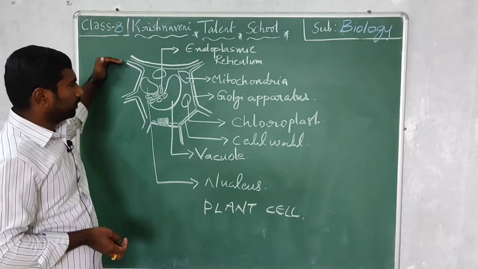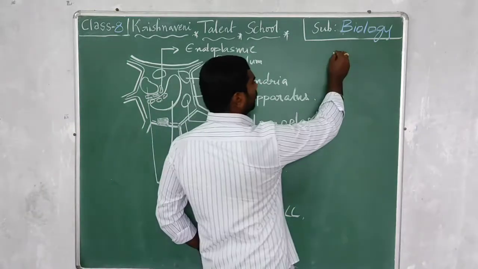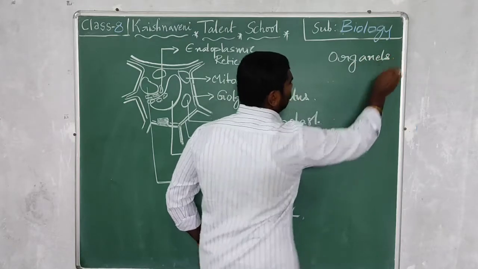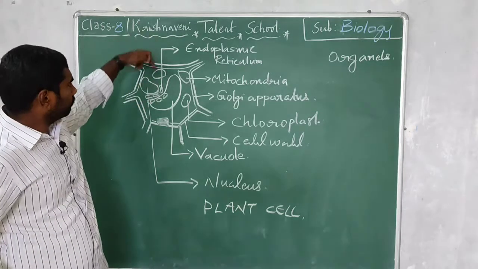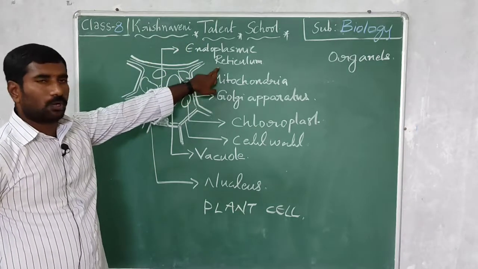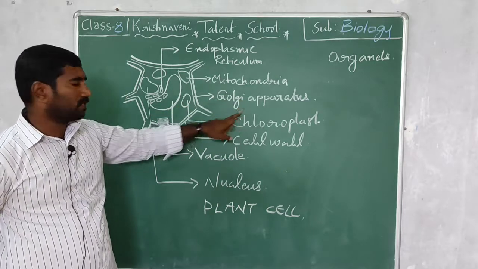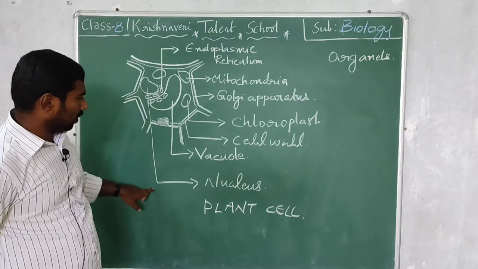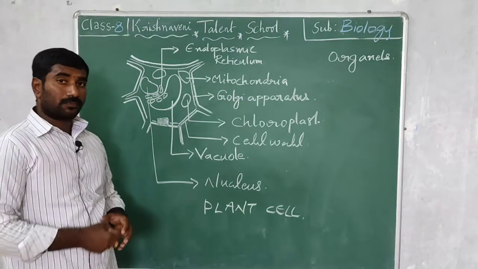This is a typical plant cell. The cell contains organelles. Let's see which organelles are present in a plant cell. This is the endoplasmic reticulum, or ER, the mitochondria, the Golgi apparatus, and this is the chloroplast, this is the cell wall, this is the vacuole, and this is the nucleus. A typical plant cell contains these organelles.